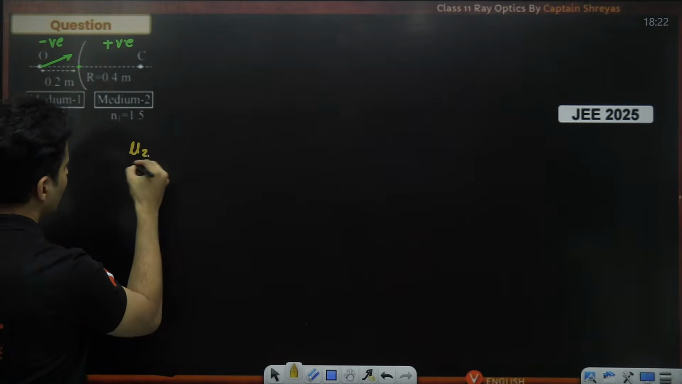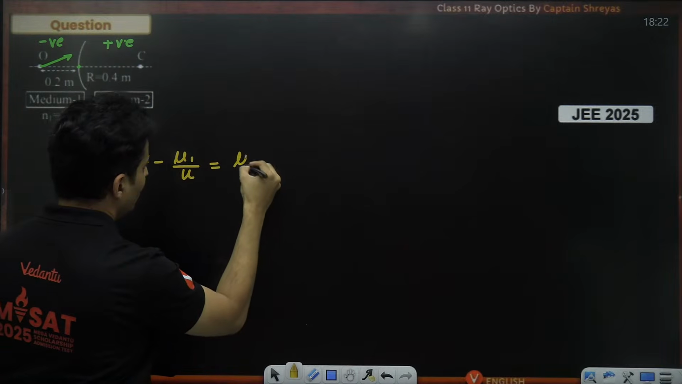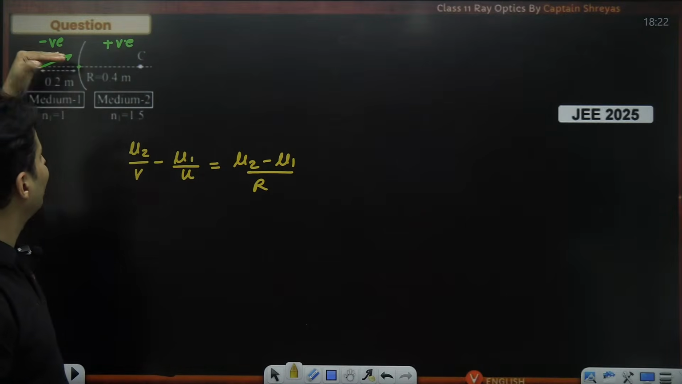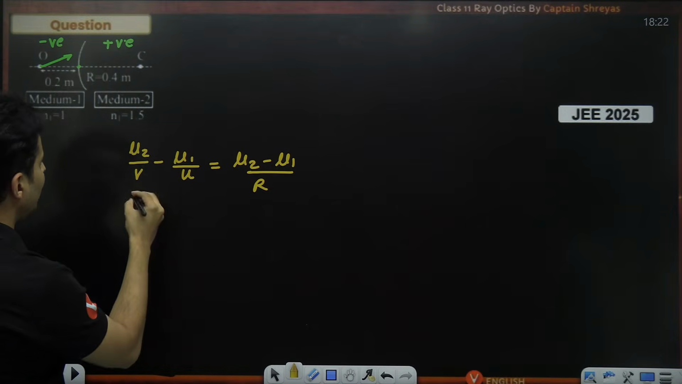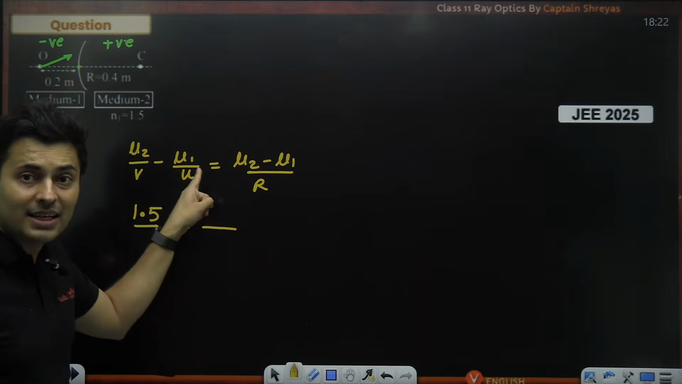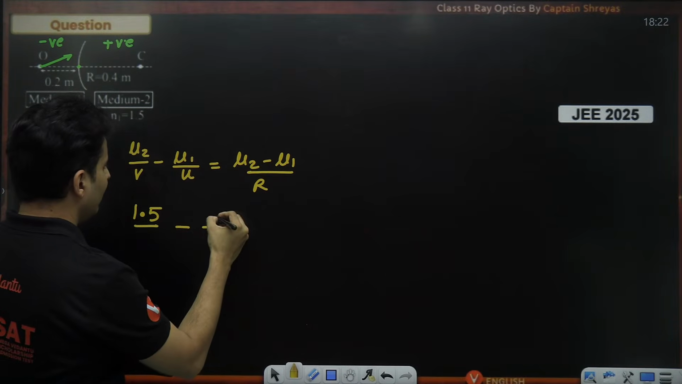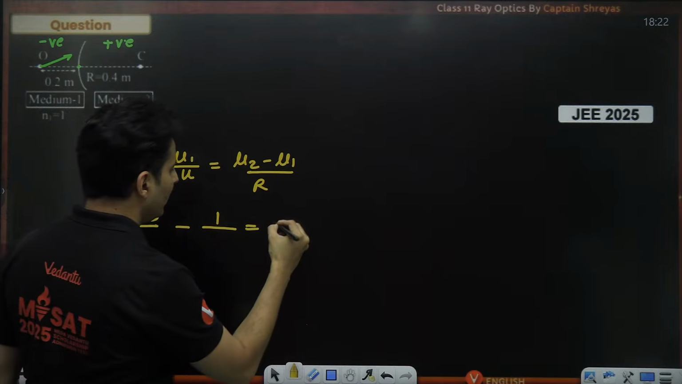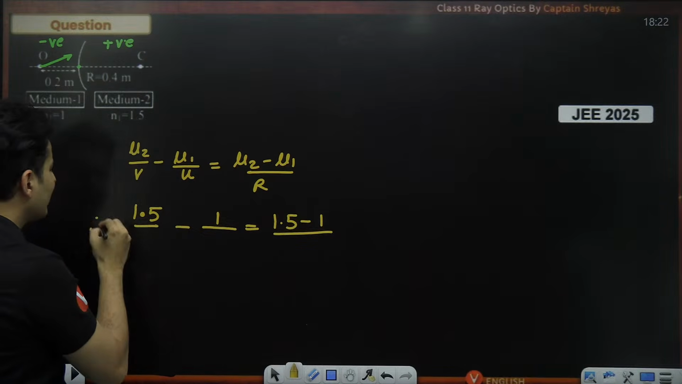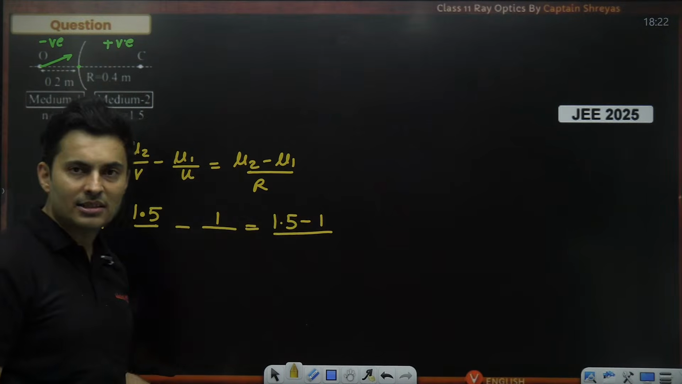So mu2 by V minus mu1 by U is equal to mu2 minus mu1 divided by R. So mu2 is the refractive index of that medium where refracted rays are present. So it is this medium. So mu2 is basically 1.5. Mu1 is the refractive index where the incident rays are, that is where the object is placed. So that is having a refractive index of 1, is equal to 1.5 minus 1. So I have taken care of the numerator first. That's how usually you should proceed in the question, then it becomes easier.